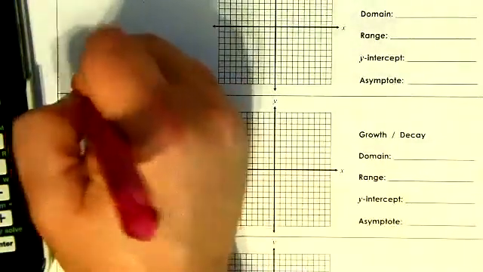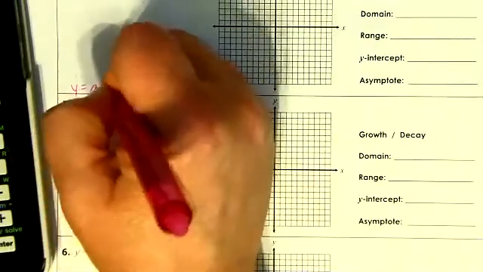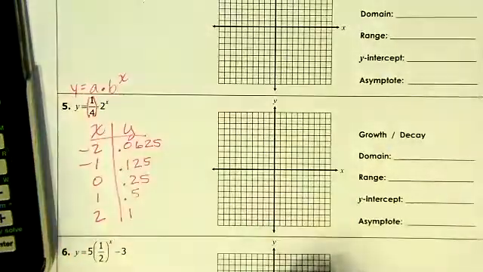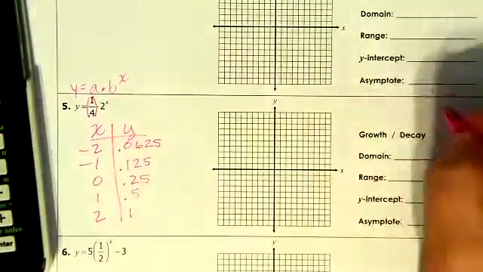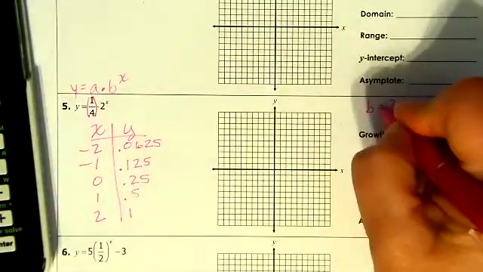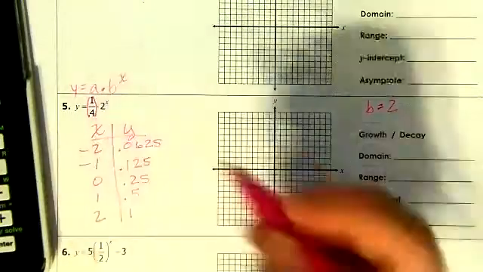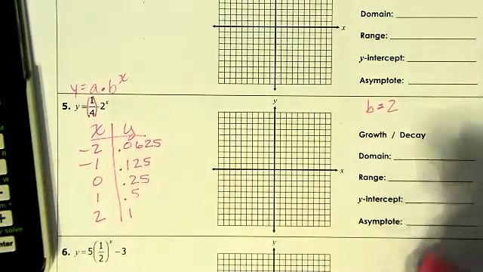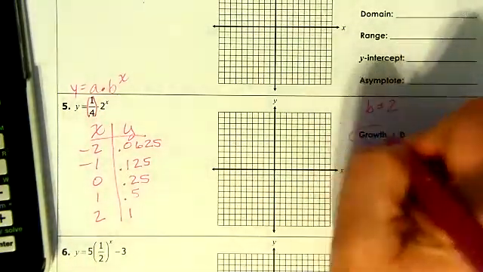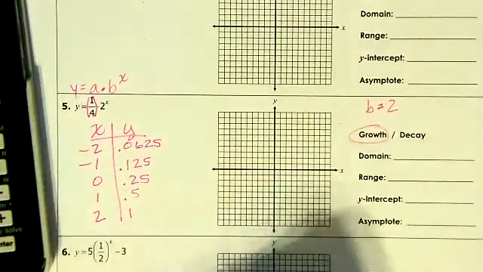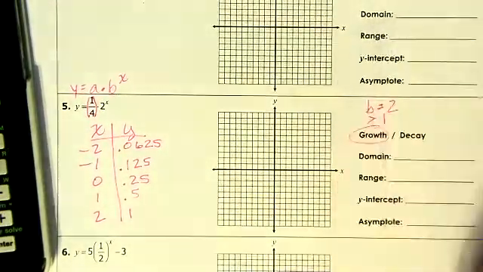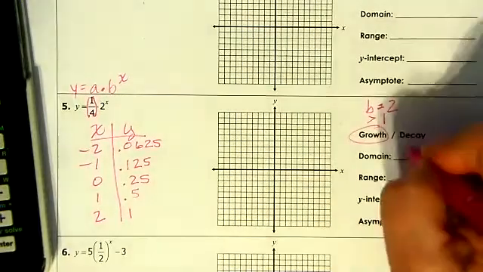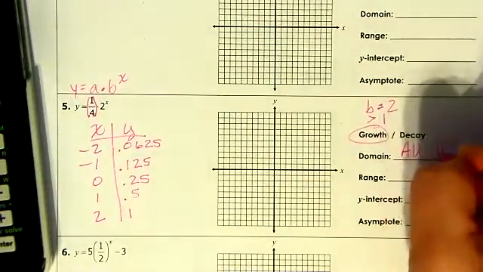Remember, the formula is y equals a times b to the x. The b is 2 in this, and the a is 1/4. The 2 represents the growth, and it's a growth because it is greater than 1. My domain is all real numbers.